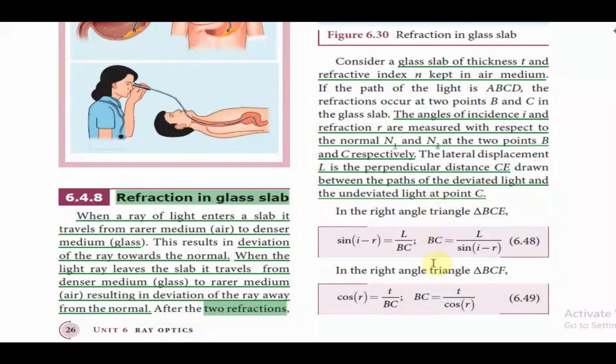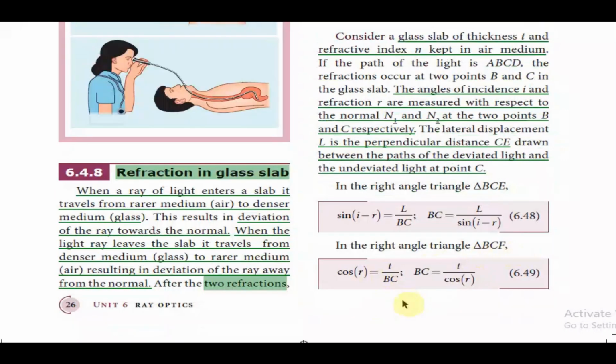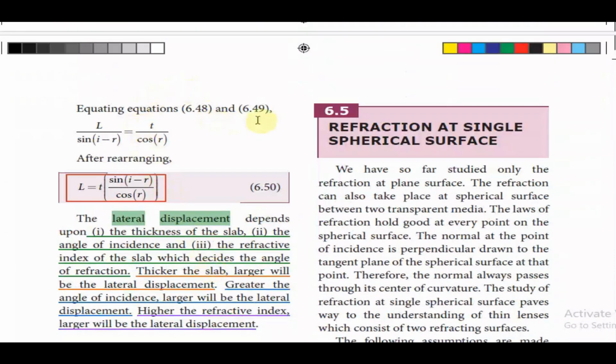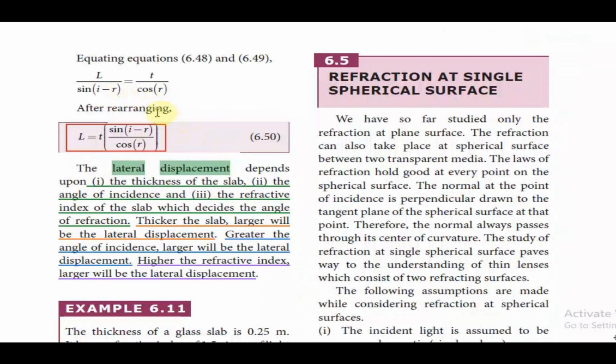So in the right angle triangle BCE, sin(i minus r) is equal to L by BC, and therefore BC equals L by sin(i minus r). In the right angle triangle BCL, cos r is equal to T by BC, and therefore BC equals T by cos r, where T is the thickness of the glass slab. So equating equations 6.48 and 6.49, we have L by sin(i minus r) equal to T by cos r. And after rearranging, the lateral shift L is given by T, the thickness of the glass slab, times sin(i minus r) by cos r.